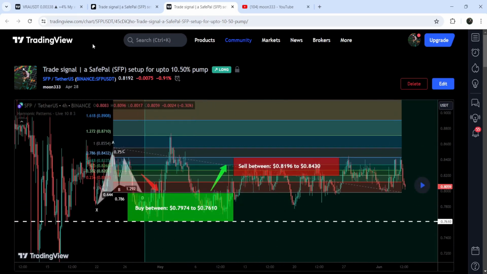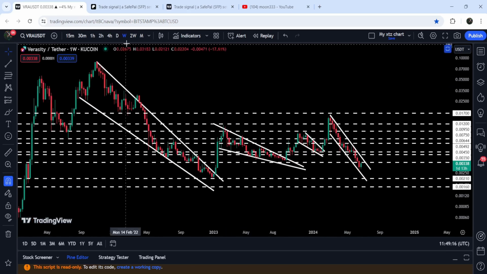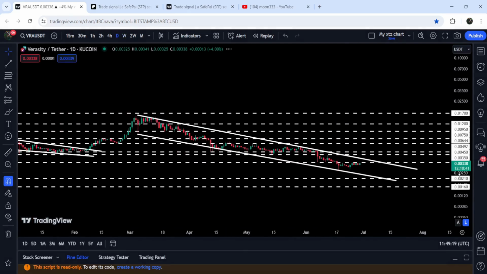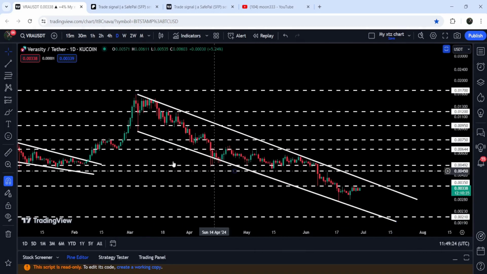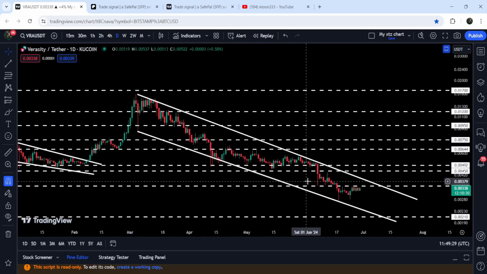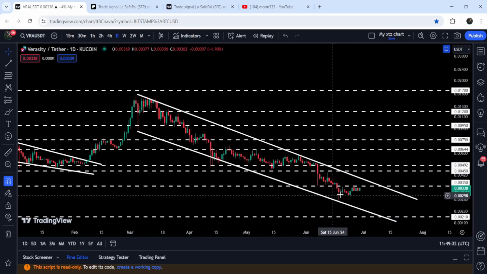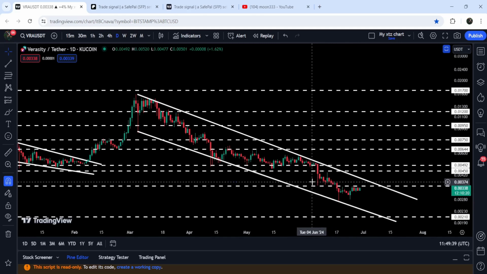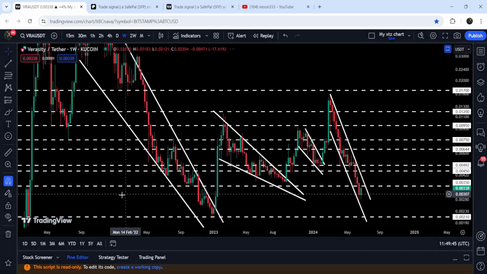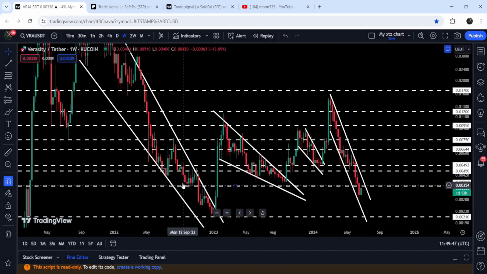Now let's move to the live chart of Verasity. And this is the weekly. First of all, let me show you the daily time frame chart. Here you can see that for the past several days, it is moving in between the resistance and support of this quite long down channel. By the way, it is moving inside this channel since after 4th of March 2024, and now recently the price has bounced very well from the support of the channel and is trying to break out this long-term resistance of $0.0035 that was previously breaking as support here, and now for the past several days it is breaking as a very strong resistance. By the way, previously on the 7 days time frame chart, this level has been breaking as a very strong support here as well.